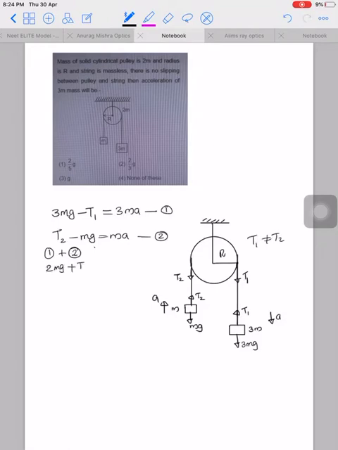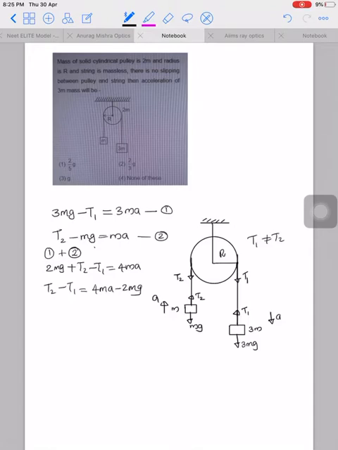plus T2 minus T1 is equal to 3ma plus ma, 4ma. Therefore, T2 minus T1 is equal to 4ma minus 2mg. The difference in tension in terms of acceleration is obtained.